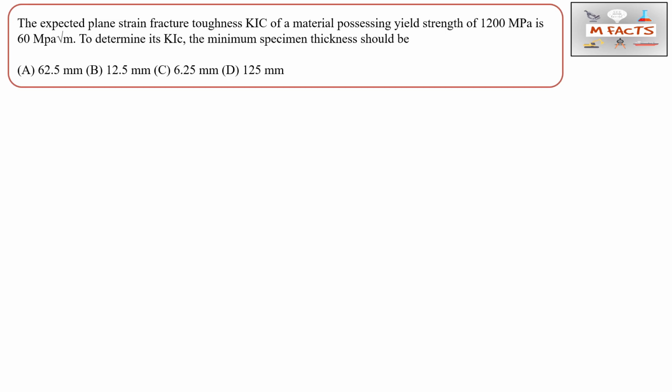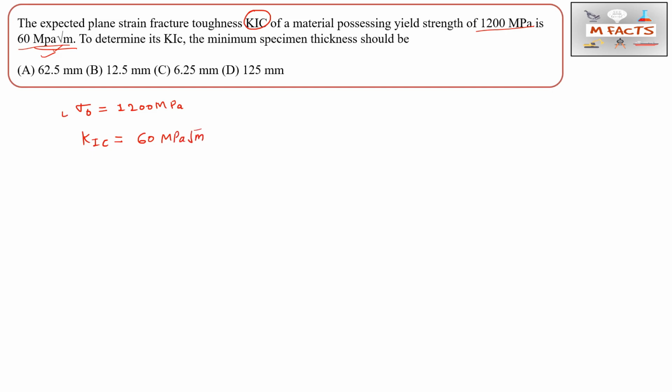So the question is: the expected plane strain fracture toughness, that is KIC, of a material possessing a yield strength of 1200 MPa. So yield strength sigma naught is given, that is 1200 megapascal, and KIC is 60 MPa under root of m. So this value is basically KIC. This is a language issue, and sometimes people take this value as KIC, but you should also consider the unit. So this is the unit of KIC. KIC value will be 60 MPa under root of m.